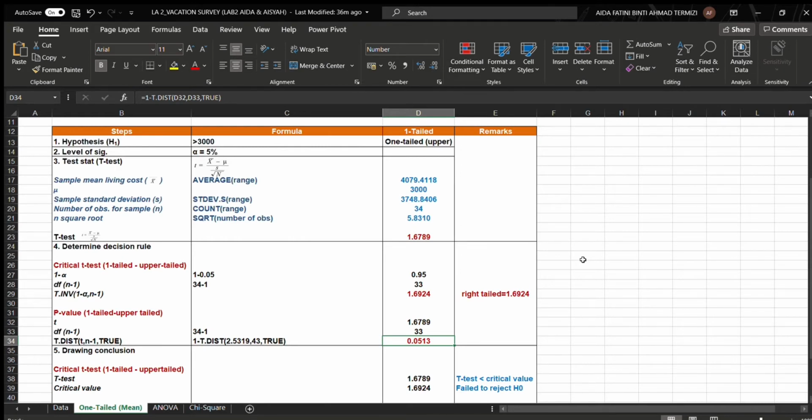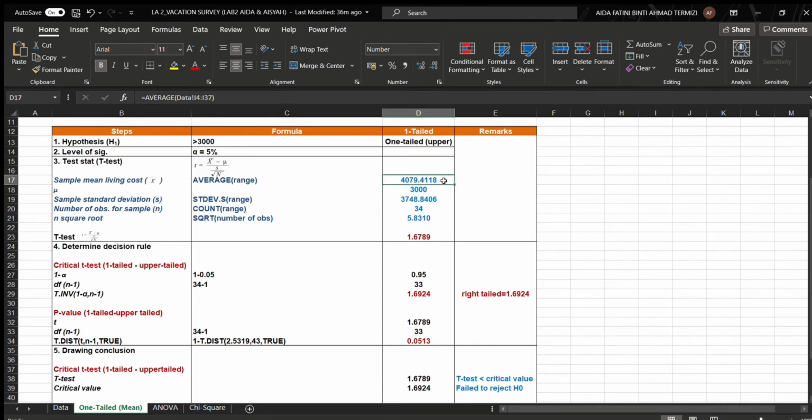I will start presenting with chapter 5, which is question 1. Firstly, we will find the hypothesis, which is more than 3000, and then secondly, the level of significance we are using is alpha equal to 5%, and then for the test statistic we are using the t-test, sample mean living cost.